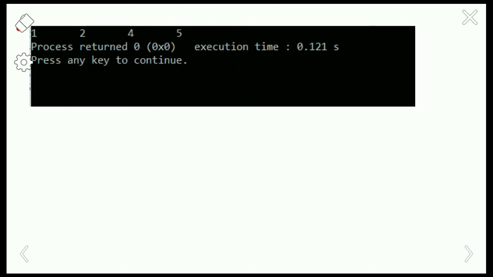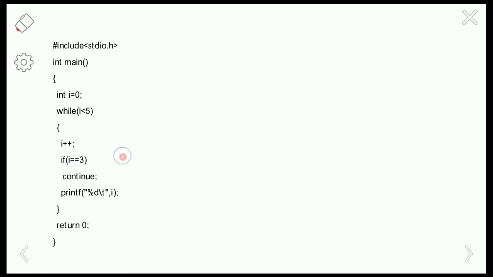This is the output of the program: 1, 2, 4 and 5. If you observe, the number 3 is not printed because when the i value equals 3, we follow the continue statement. That means the loop will go to the starting of the while loop. So this is about the use of the continue statement.